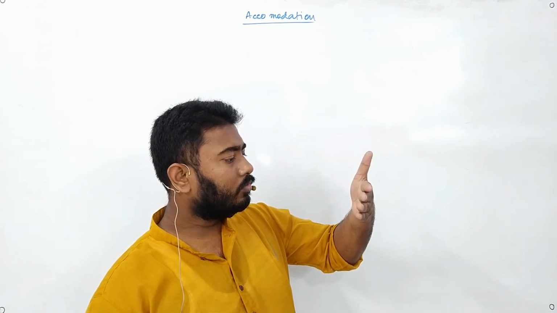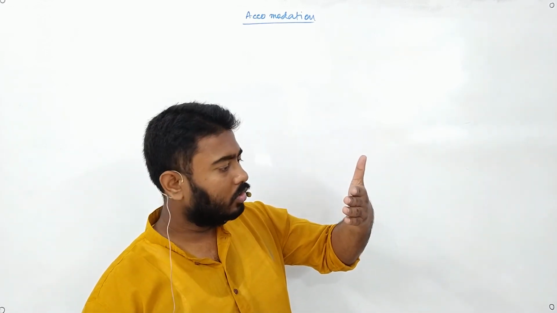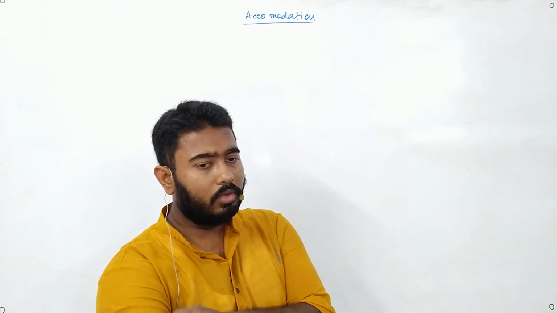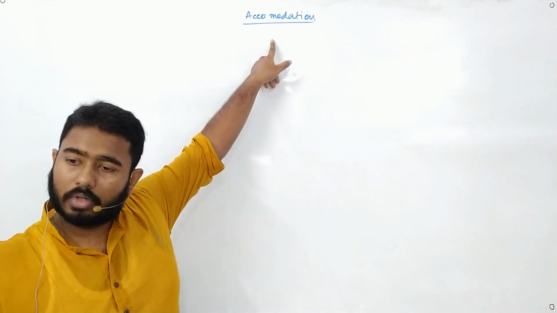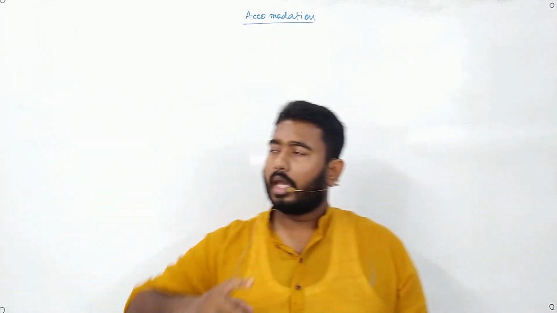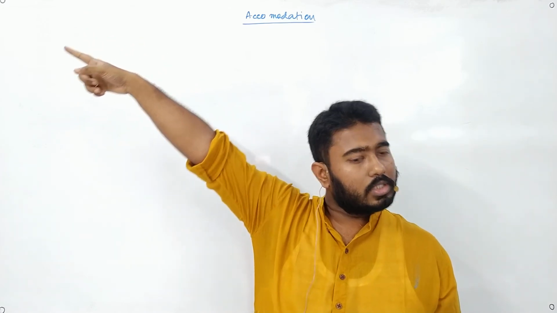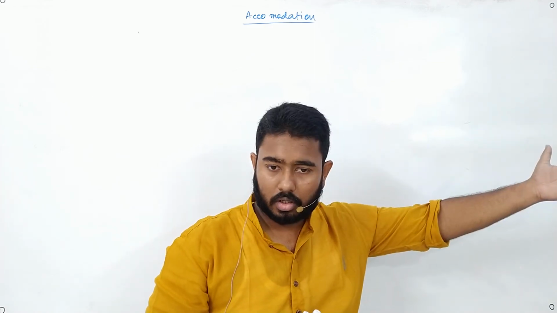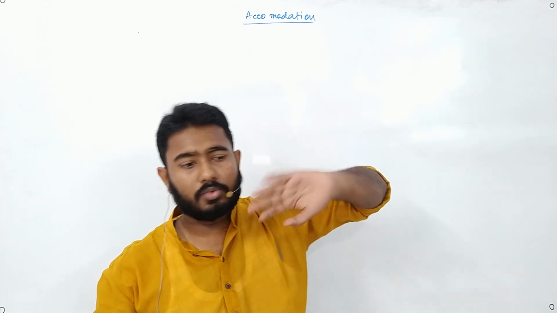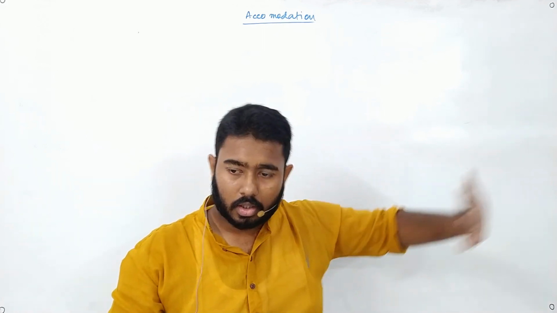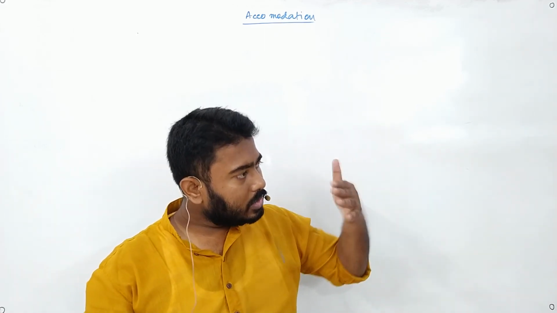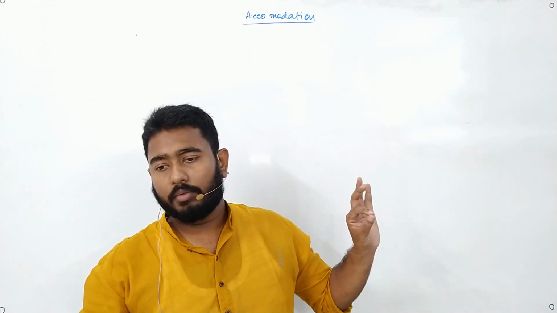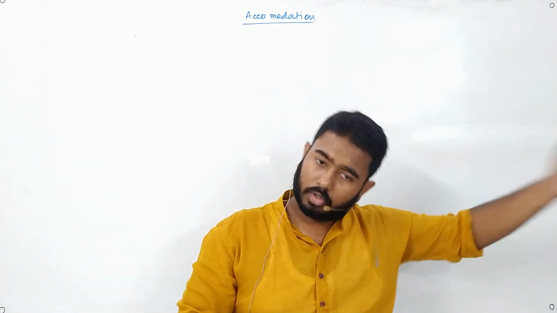Now from this portion where we don't need to stress our eye much, to the farthest point that we can see. Now if I ask, can you see the rod's end? A normal person can see that. Can you see what is written on the board? You can see that. Now, can you see the school's building at a far away distance? You can also see that. So that means the far point of our vision is as far as we can imagine. That is infinity. Practically that is infinity. So for a normal person we can see any object from 25 centimeter to infinity.